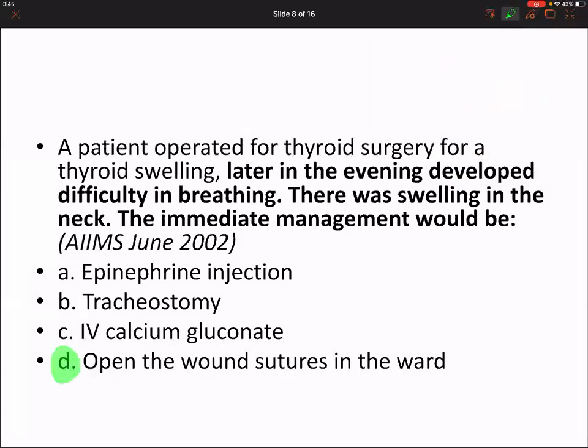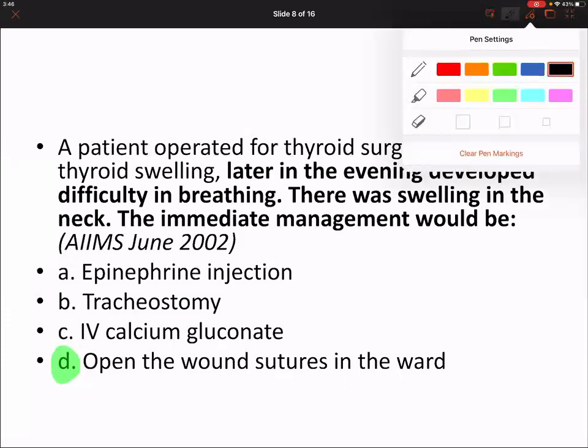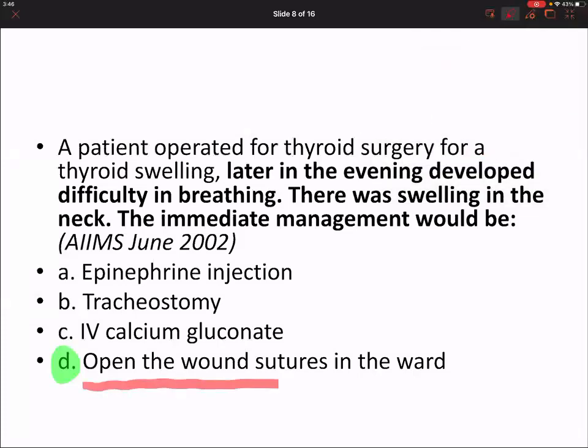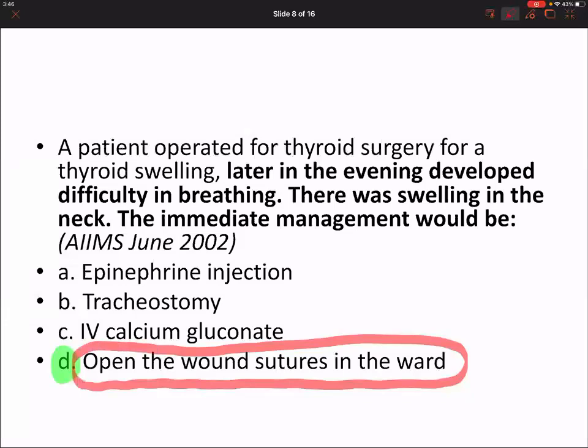Very good. I probably do not have to give an explanation today. These are notes from the last class that have been detailed about what you are going to do. Just tell me one thing. How does opening the wound in the ward help the patient? Relieves the pressure. It gives us time to take the patient to surgery. Releases the pressure on the trachea. Very good. So this is the answer.